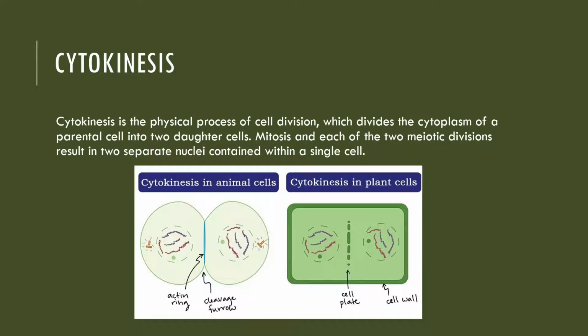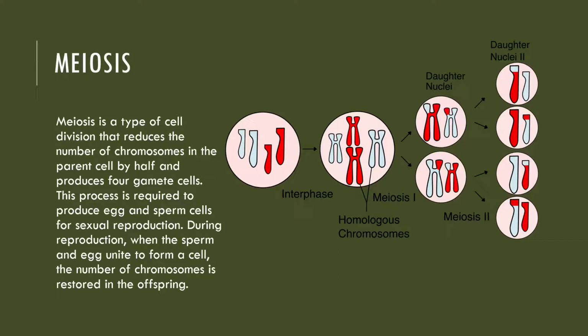Cytokinesis. Cytokinesis is the physical process of cell division, which divides the cytoplasm of a parental cell into two daughter cells. Mitosis in each of the two meiotic divisions results in two separate nuclei contained within a single cell. So here is the meiosis.